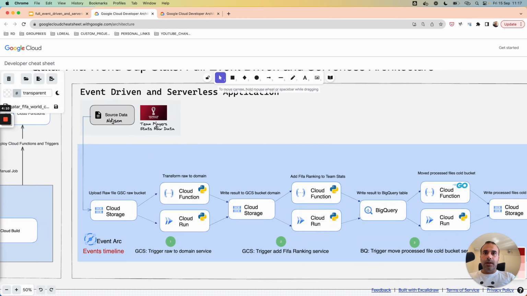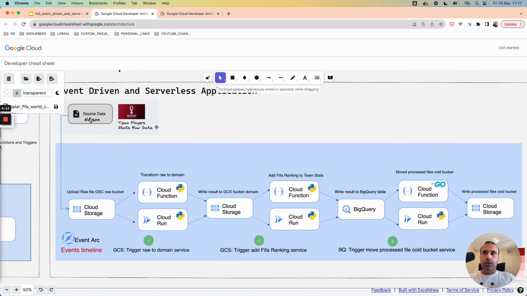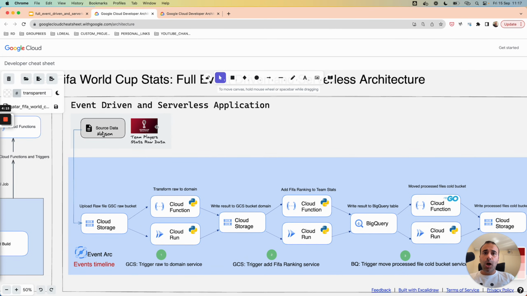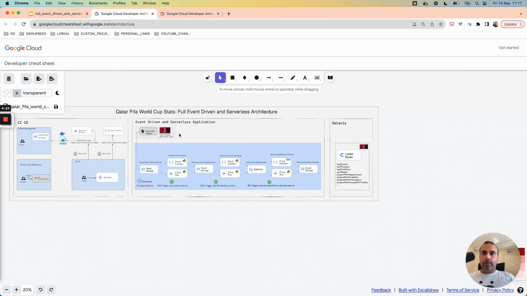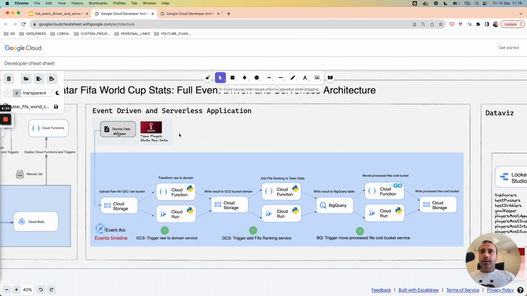Here we can see the schema of the application. I will zoom out a little bit. Sorry. In this use case, we treat real data. This data corresponds to the player statistics for the Qatar FIFA World Cup.